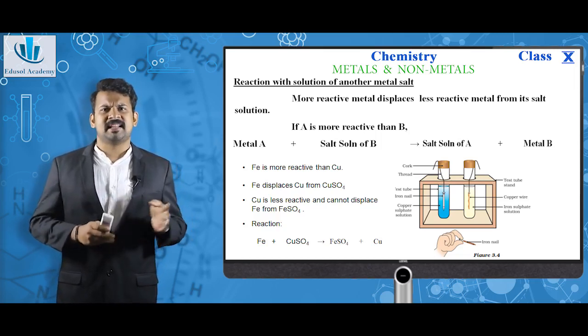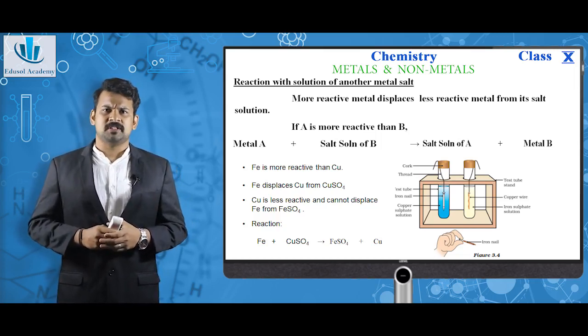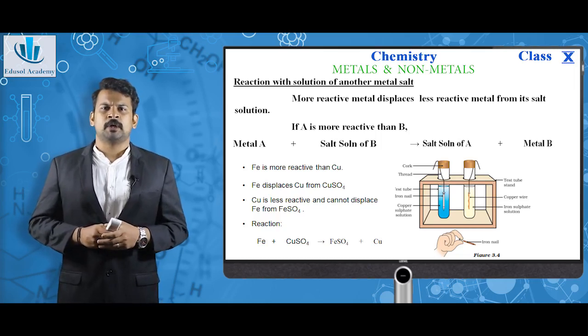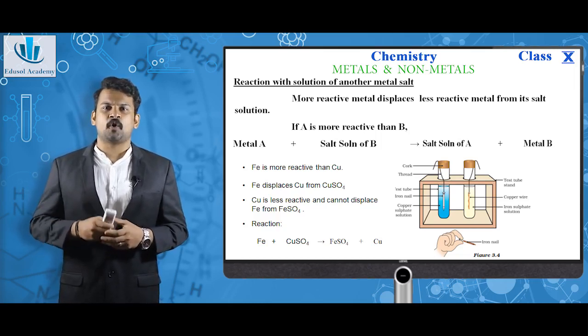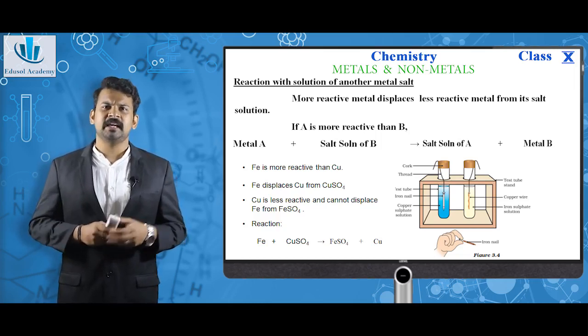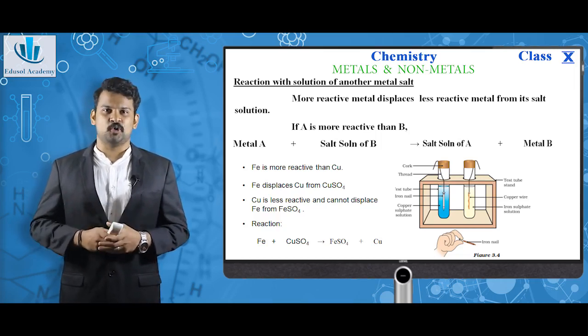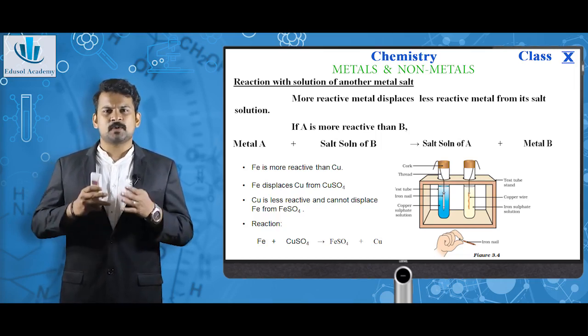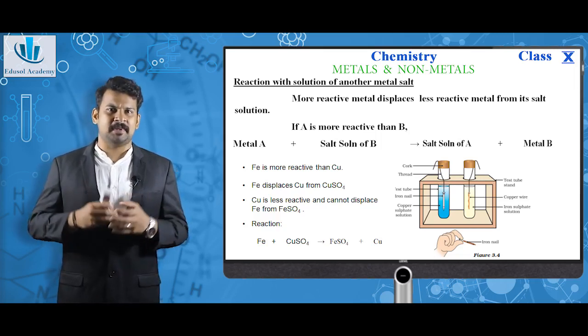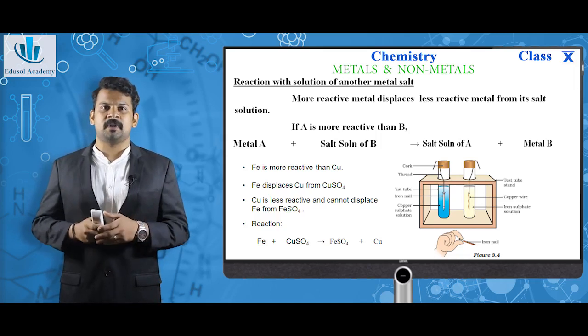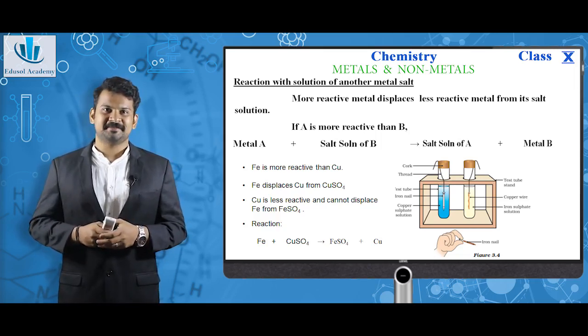Let's look at it with an example. Just imagine there are two test tubes here. In one test tube, you have dipped an iron nail in a copper sulfate solution. In another test tube, you have dipped copper wire in iron sulfate solution. If you wait to see the change that happens here, you can see iron displaces copper from copper sulfate.